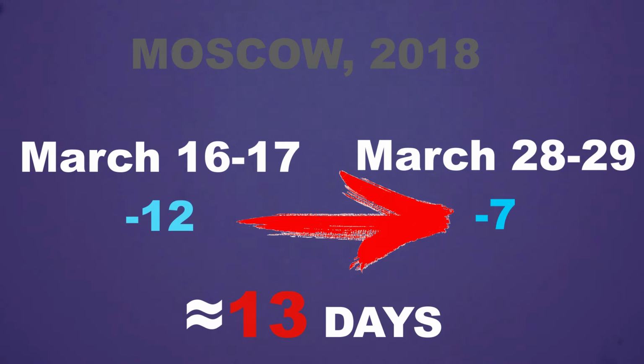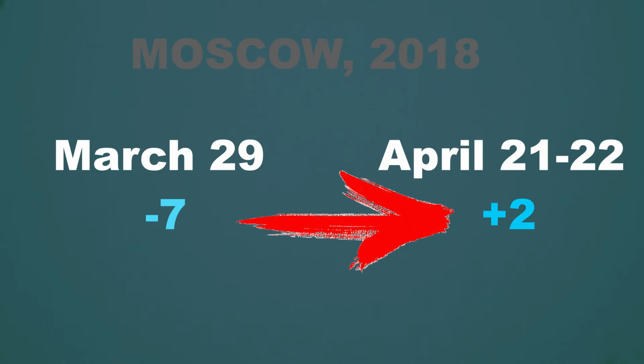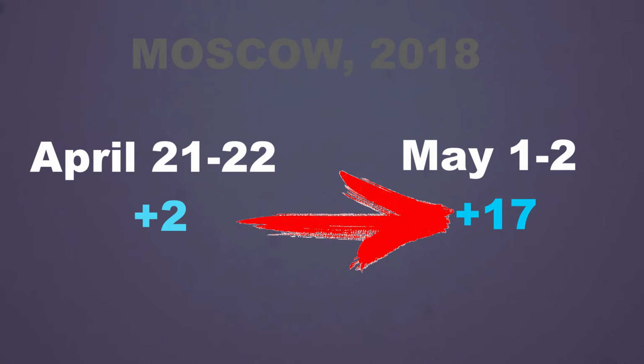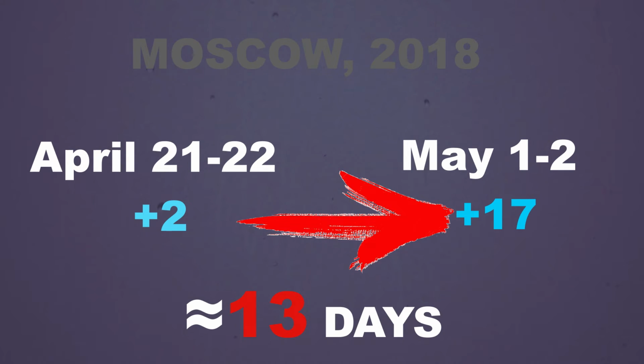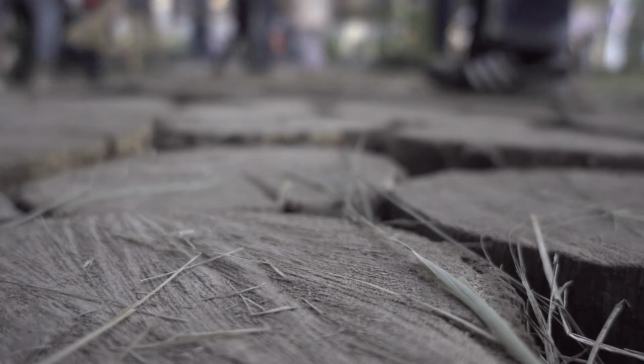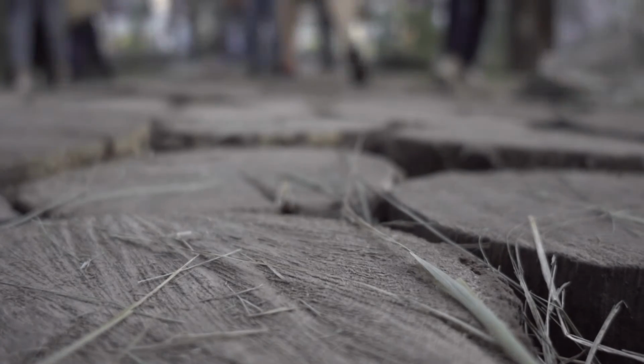From March 17th to March 29th equals about 13 days. From March 29th to April 21st equals about 21 days. From April 21st to May 2nd equals about 13 days. And so on. It's the same with the highs. There are 8 cycles in total. Individual cycles may be reduced or increased by about a day. That's not the point. Using this pattern, it is simple to calculate the phases of cooling and warming.